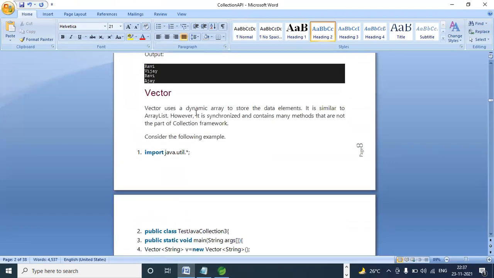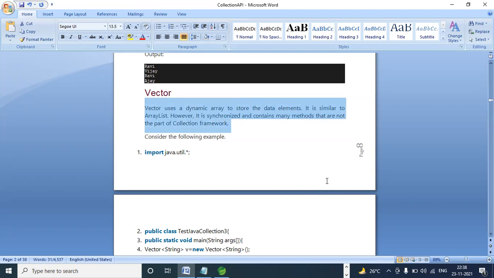Vector is also like array list only, but vector uses a dynamic array to store the elements. It is similar to array list, however, it is synchronized and contains many methods that are not part of the collection framework. Already I told you about synchronized and not synchronized, right?